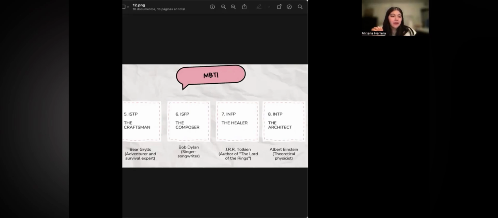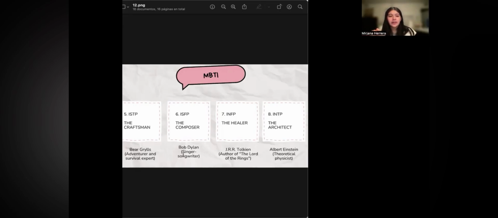Okay, the fifth is the craftsman. The craftsman is very practical, observant, and resourceful. This person always tries to solve the problem at hand, and enjoys working with tools and mechanics. They are very adaptable in dynamic environments. I put here Bear Grylls, who is an adventure and survival expert. He always enjoys working with nature and being involved in new adventures, etc.